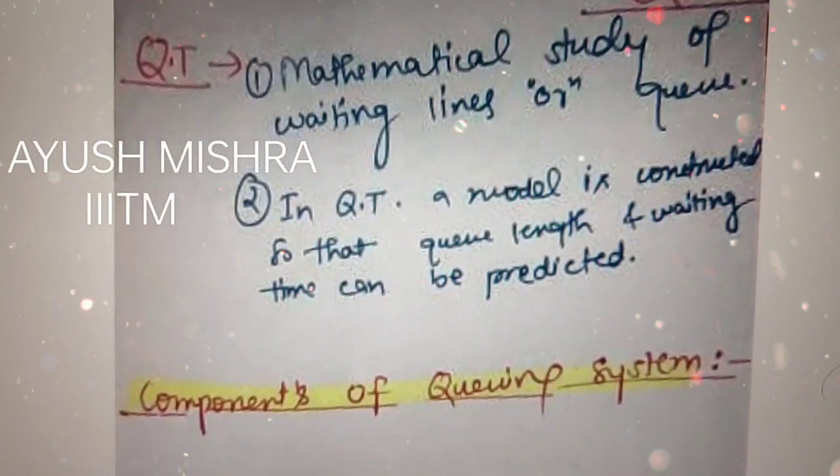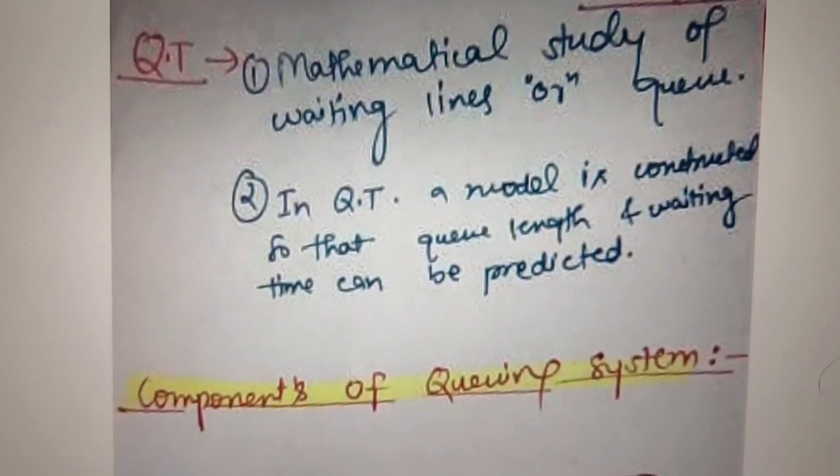Hello guys. So in this video I am going to discuss the concept of queuing theory. As the term implies, queuing theory means the study of the length of queues. This is basically a mathematical study of a waiting line or queue. In queuing theory, a model is constructed so that queue length and waiting time can be predicted.